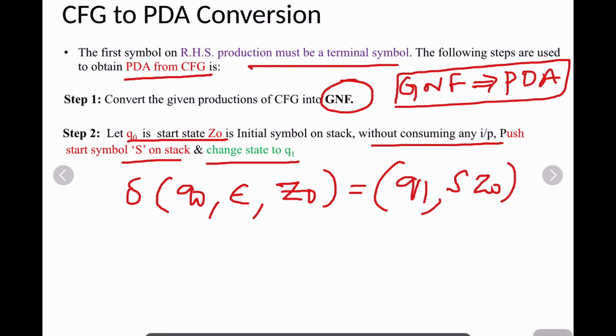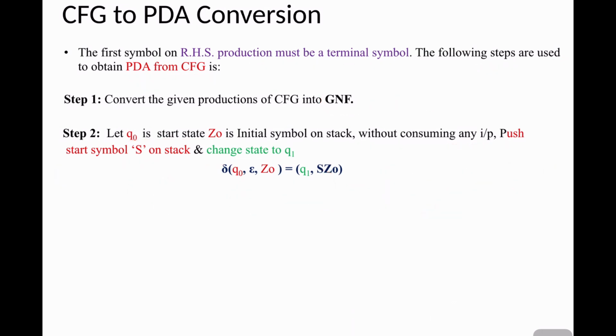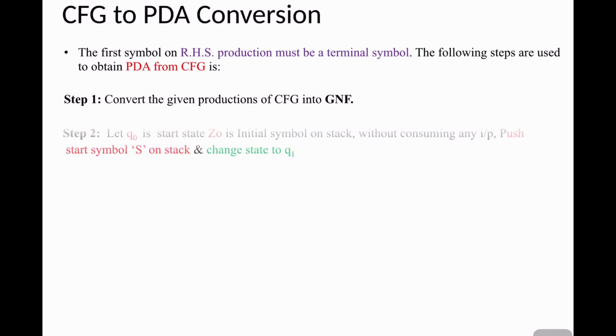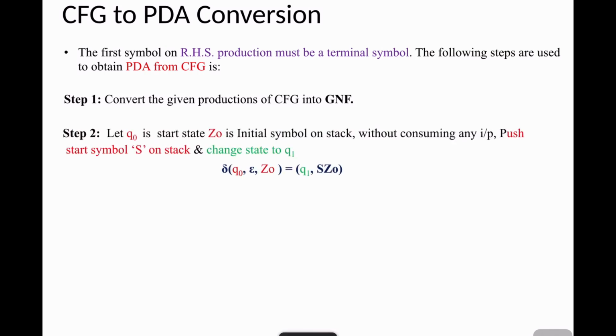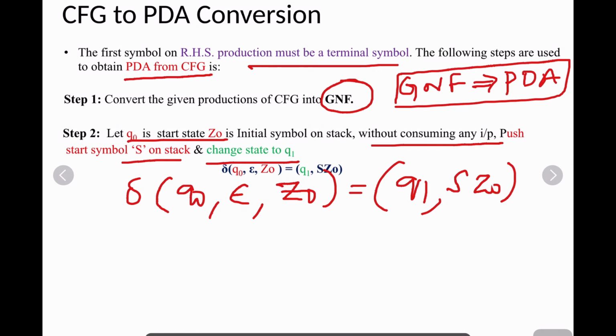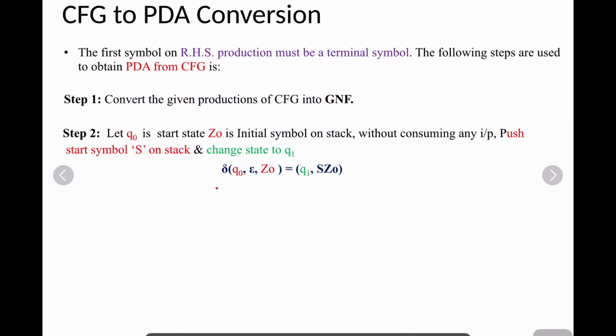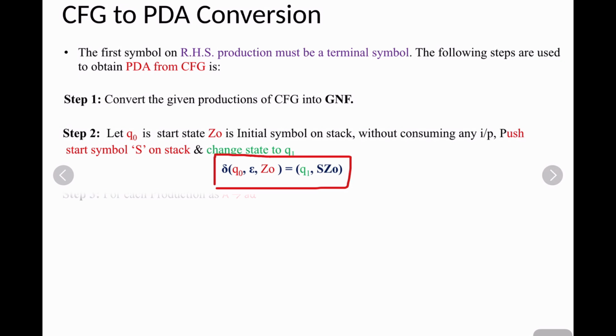That will be the second step, and this will be the transition function as per step 2.